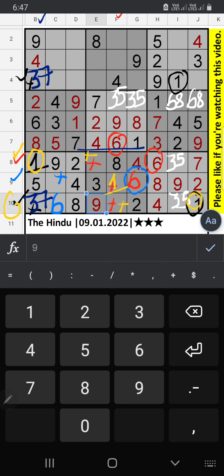In this grid, 2 numbers are remaining, 5 and 7. In column E we have 7, so 7 can't come in this cell. Then 7 is confirmed here. Then 5 is here. Since 7 is here, 7 can't come in this cell. Then 7 is confirmed here. Then 3 is here.